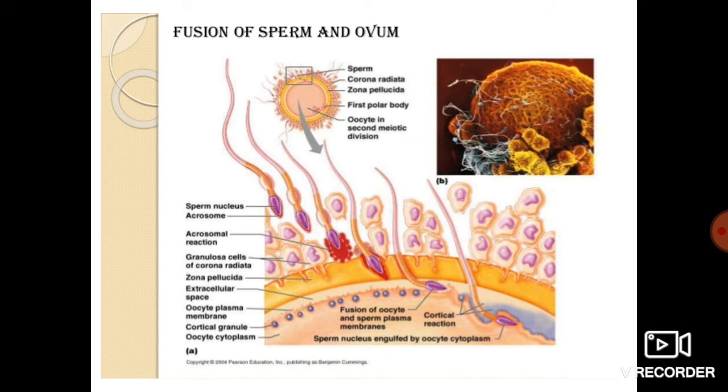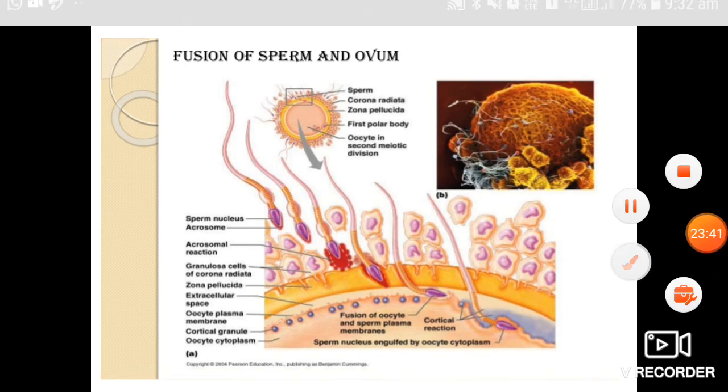Let us see here. Just see, the sperm has penetrated inside the ovum. Fusion of oocyte and sperm plasma membrane. Here you can see that the oocyte and sperm plasma membrane fuse together. It has gone inside, that is cortical reaction. Sperm nucleus engulfed by oocyte cytoplasm. Now this sperm nucleus is getting engulfed inside the oocyte cytoplasm. Here you can see very nicely.